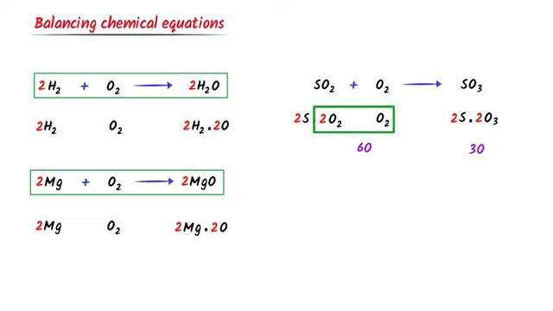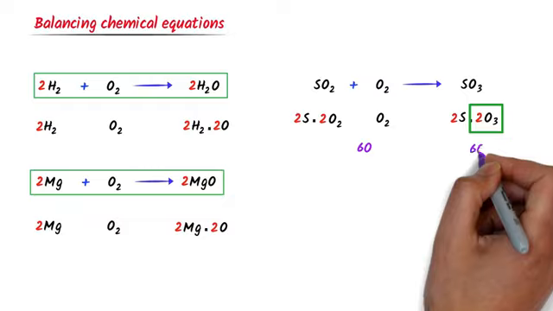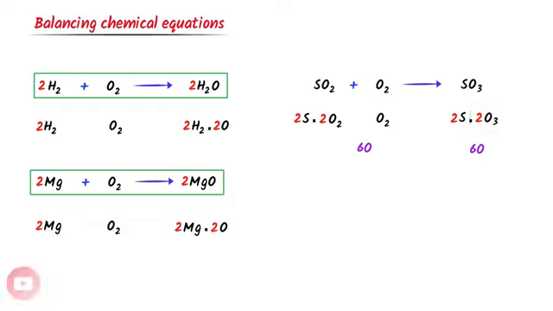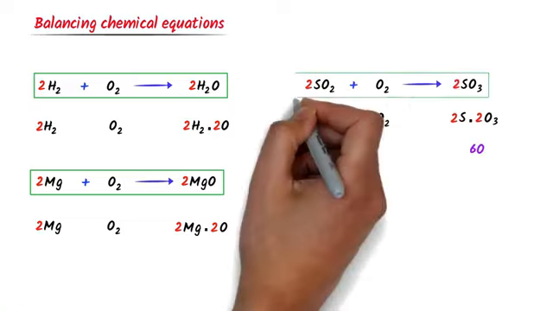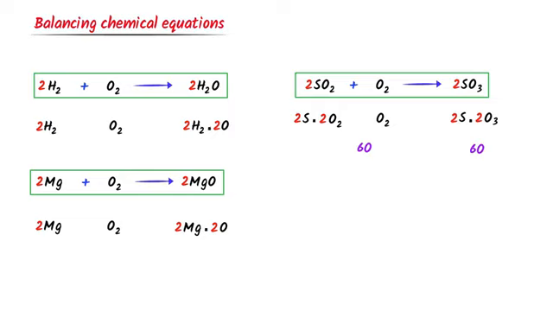At the left hand side, there are already 6 oxygen. This 2 into 3 equals 6 oxygen. At the right hand side, there are also 6 oxygen. So oxygen is also balanced. I also take this 2 and write it here. So this is a complete balanced chemical reaction.